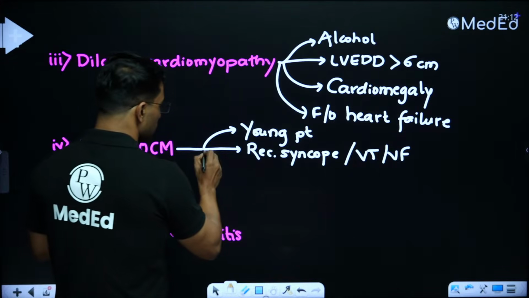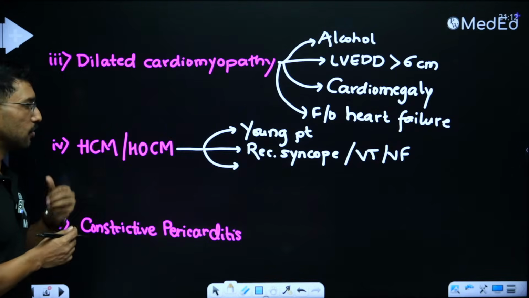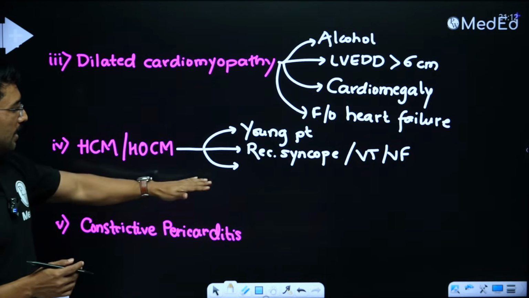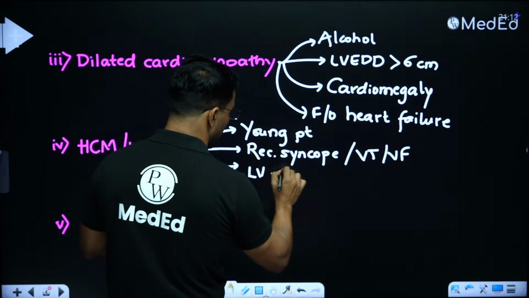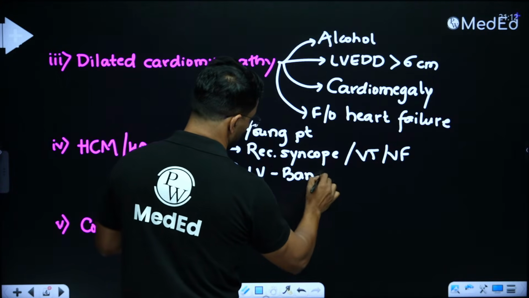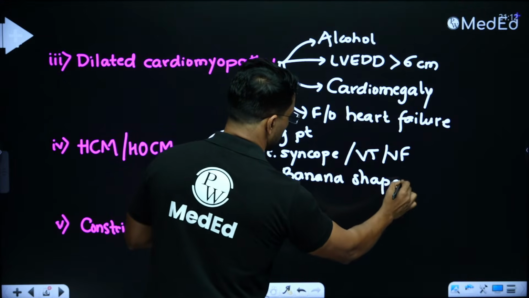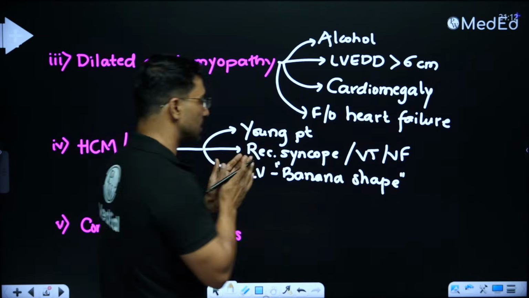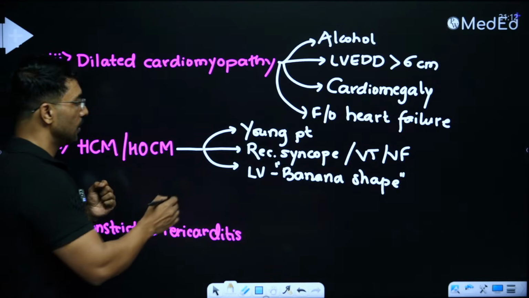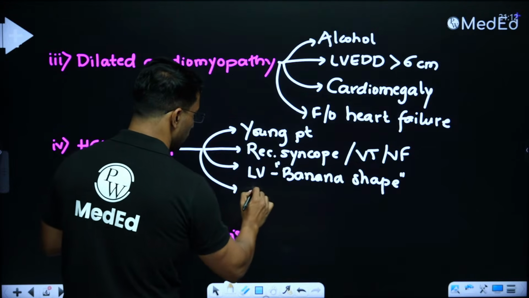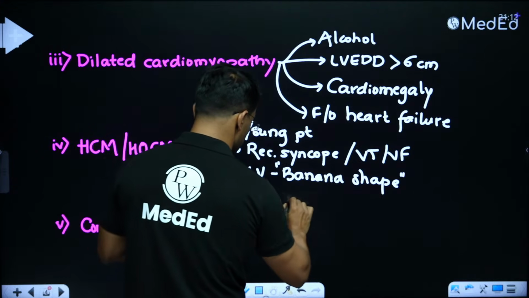Now, what other clues the examiner will give me in the story to consider hypertrophic cardiomyopathy or hypertrophic obstructive cardiomyopathy? He may mention that this patient's left ventricle has a banana shape. Banana shaped left ventricle. That's a very, very important clue. Every question that talks about banana shaped left ventricle is talking about hypertrophic obstructive cardiomyopathy. Or on the echocardiography, this is a very, very important point. They may mention some clues.